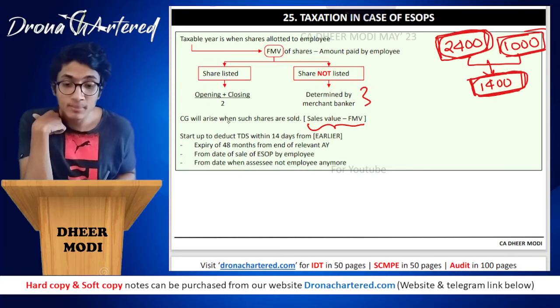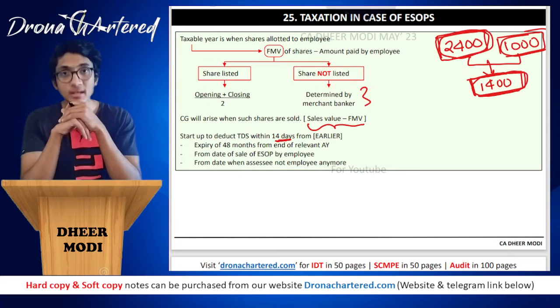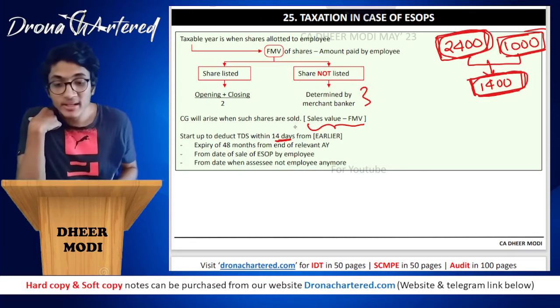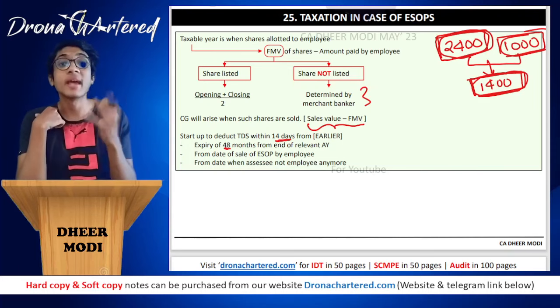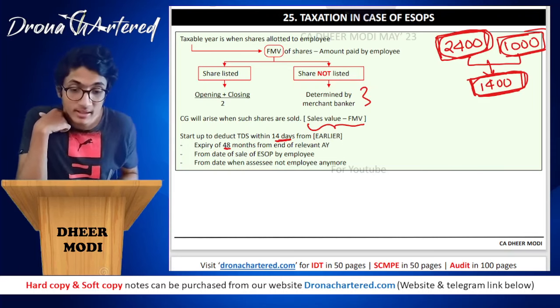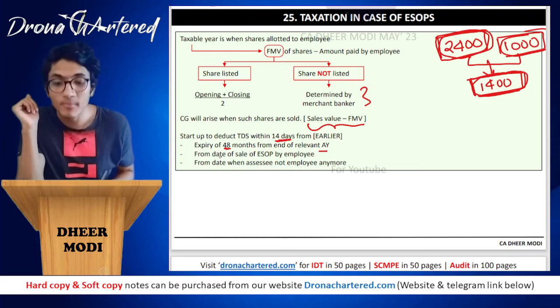And any startup has to deduct TDS within 14 days. If a startup is offering ESOPs, they have to deduct TDS within 14 days from the earlier of three dates. First, expiry of 48 months from the end of the relevant assessment year. Okay, remember it is 48 months.